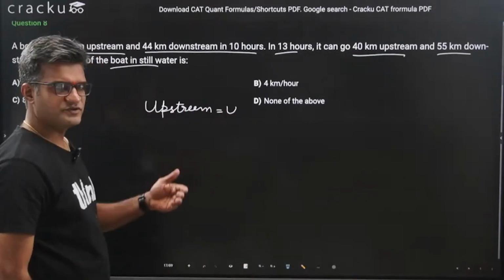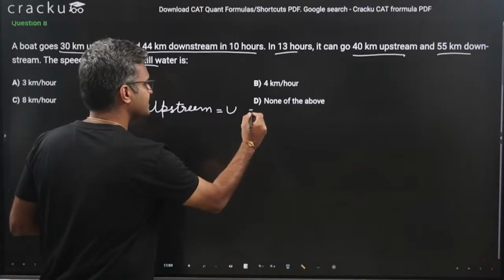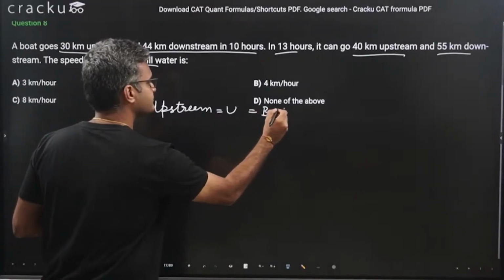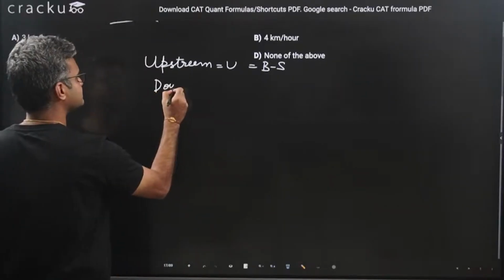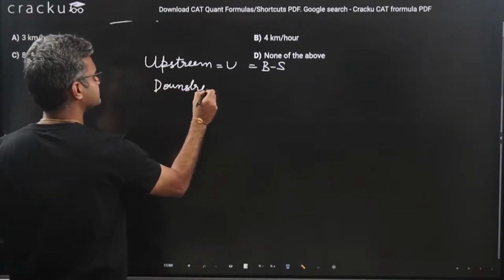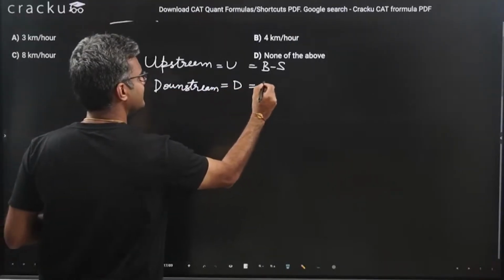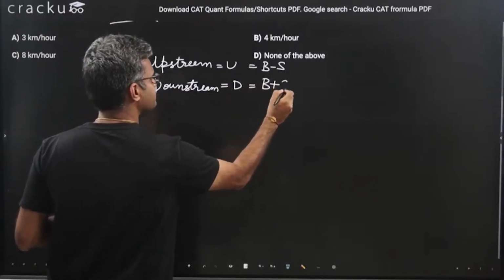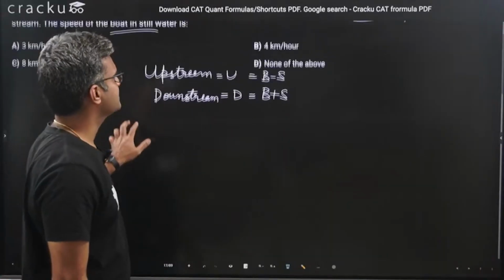If you assume that speed of the boat is b and speed of the stream is s, u is equal to b minus s. And speed of the boat downstream is d, and d will be equal to b plus s. We are given two equations, we will be able to find out u and d.